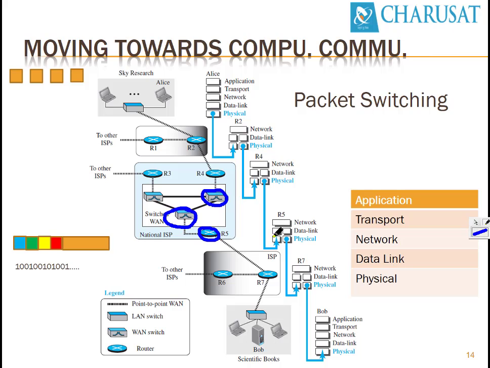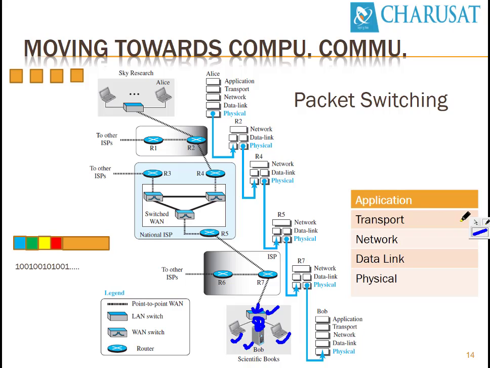Again, in router R5 there are three layers, and the same thing will be followed as we have seen in R2 and R4. So R5 will follow the same steps, R7 will follow the same steps, and then the actual packet will be received by this switch. And we know very well the switch works up to the data link layer. It receives electrical signals, converts them into ones and zeros, and again makes a decision. Out of these three machines, 1, 2, and 3, this data belongs to Bob's machine. It identifies the port and forwards on this port. Bob's machine will receive the data.